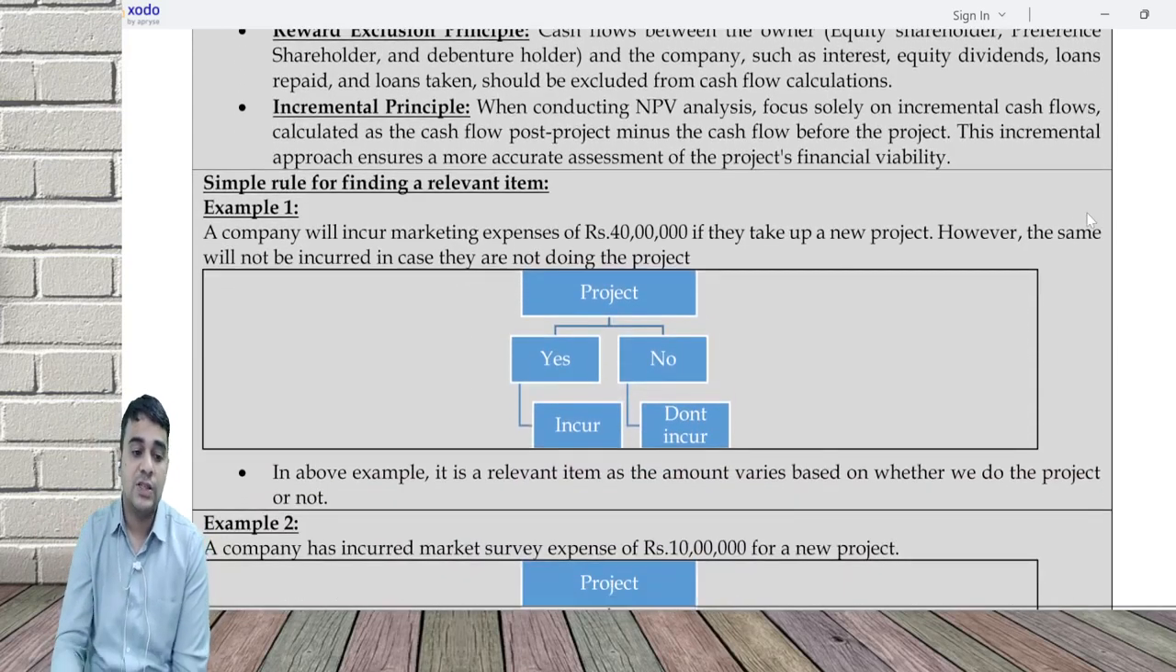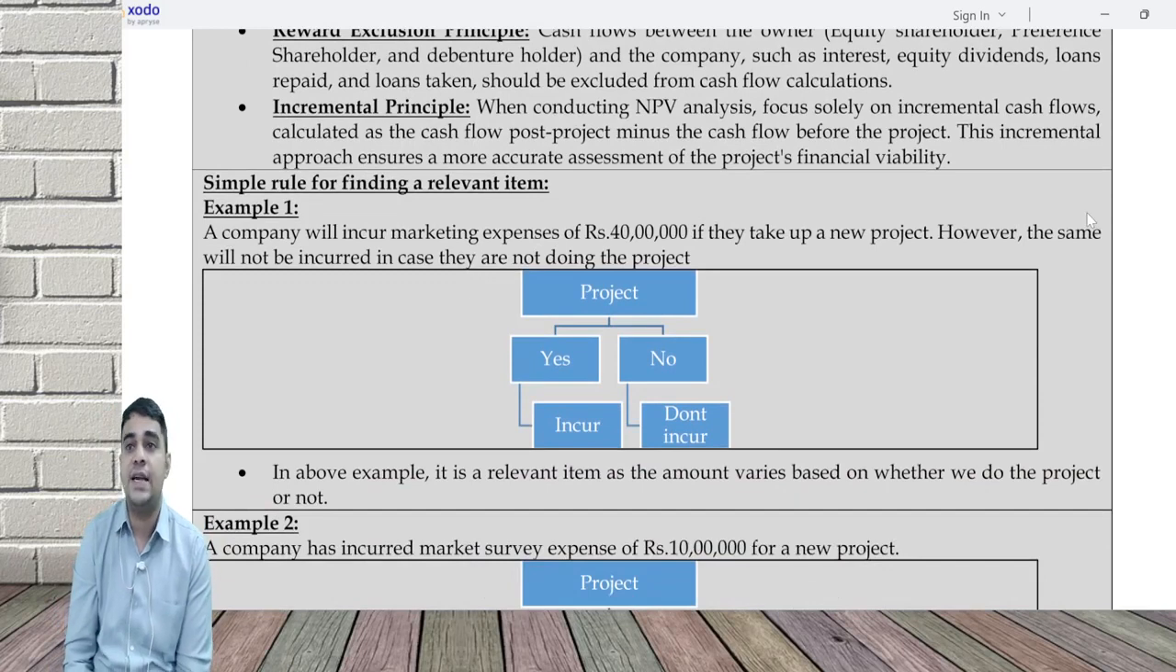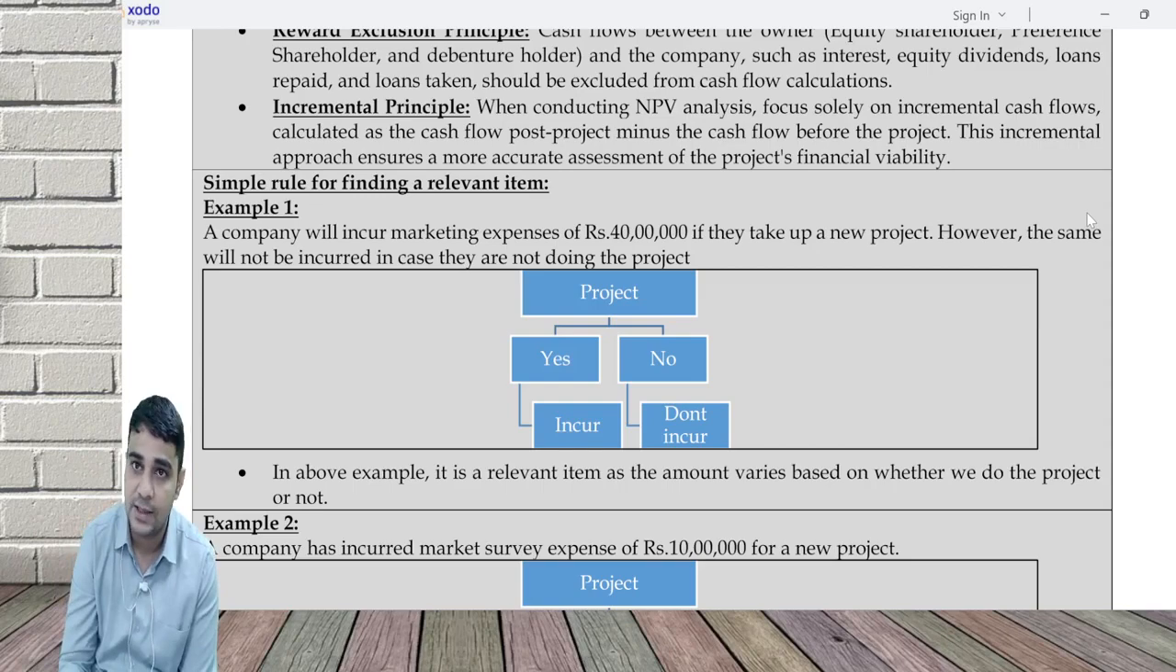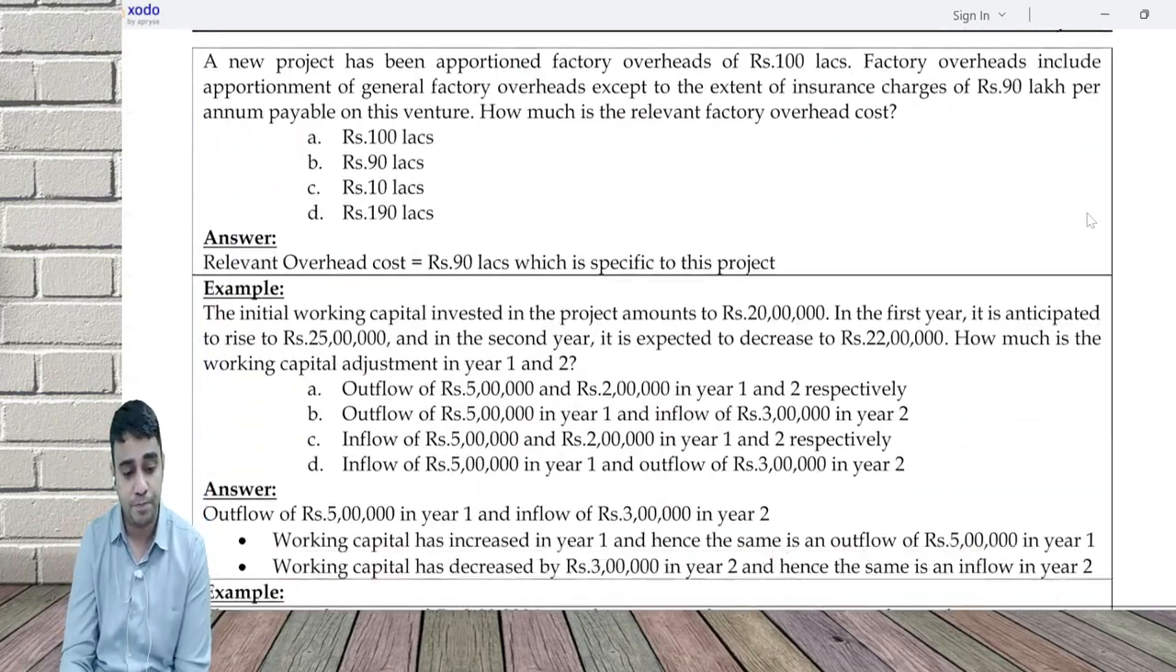The incremental principle is to consider only the incremental revenue or incremental cost in your analysis when comparing with the original scenario. A simple rule for finding a relevant item is yes or no analysis. You check an item and see what happens if you do the project and what happens if you don't. If there is a difference in the answer, it is a relevant cost. If there is no difference, it is not a relevant cost.